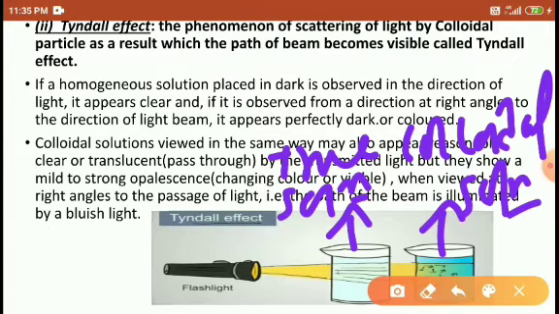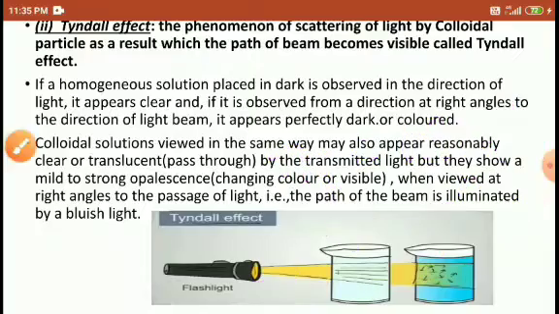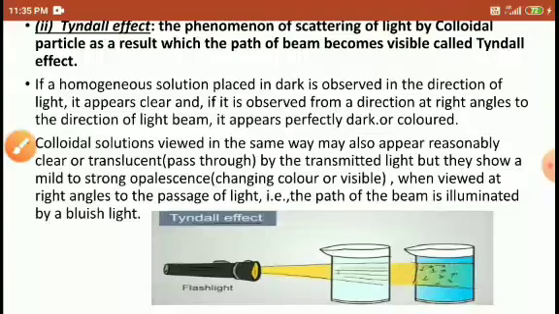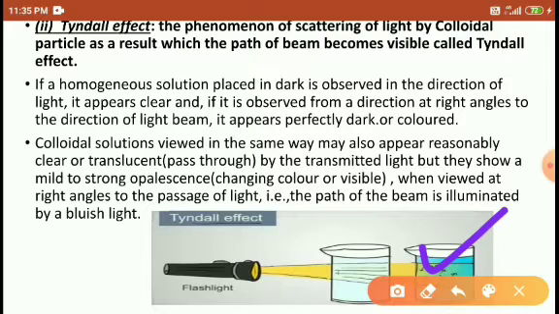When we pass the beam of light, the torch light can be passed over this one. In the true solution, we cannot observe the colloidal particles, but in the second solution we have colloidal particles. These colloidal particles can be visible in presence of light only.